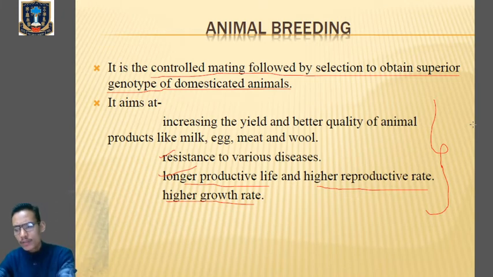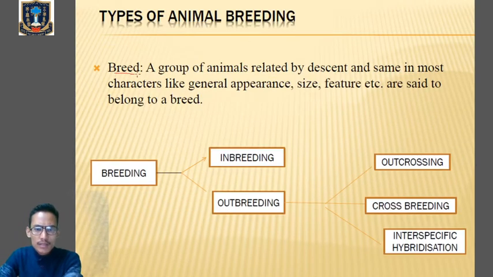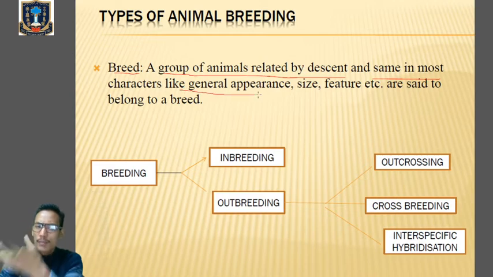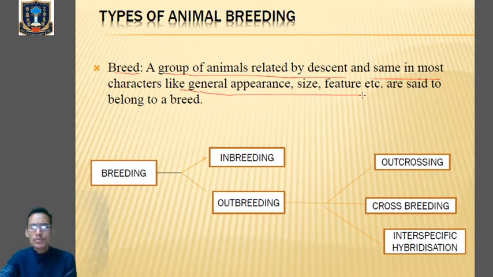Now before going into further details, we'll try to understand what the term breed means, B-R-E-E-D, breed. The term breed means a group of animals related by descent, by origin, and in most cases they are similar in their general appearance, in their size and body features. So those organisms who are related by descent, by origin, and who are similar in general appearance, size and body features are said to belong to the same breed.